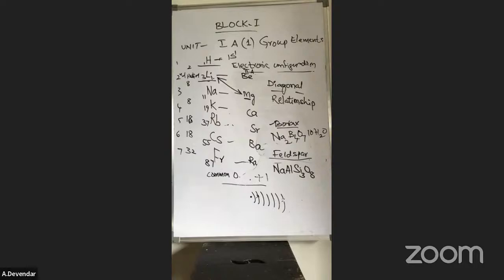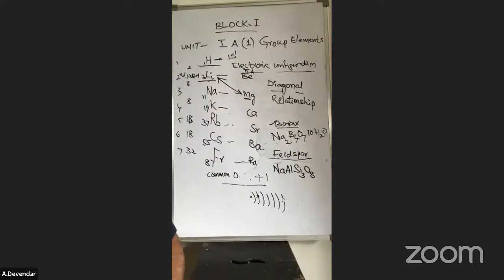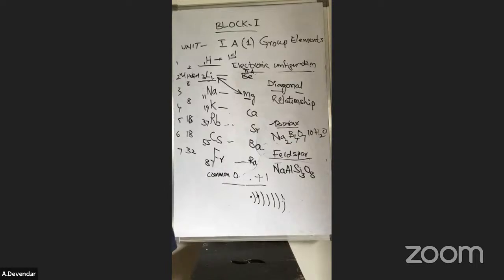In the Castner process, molten sodium hydroxide is used for the electrolysis, for the extraction of sodium. In the Downs process, molten sodium chloride is used. The difference is only sodium hydroxide versus sodium chloride.